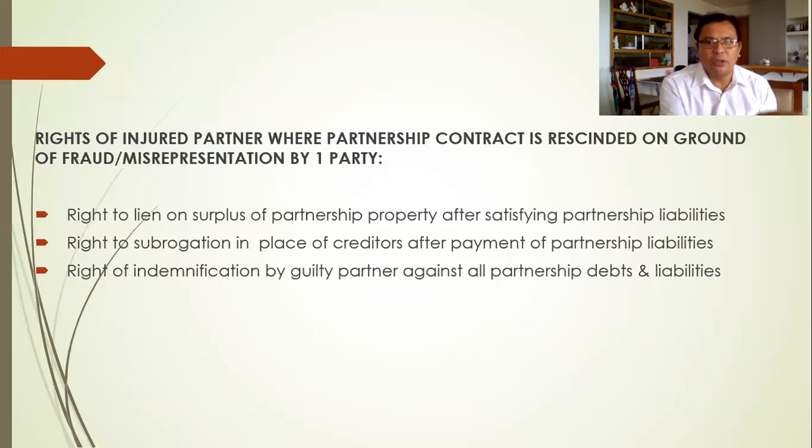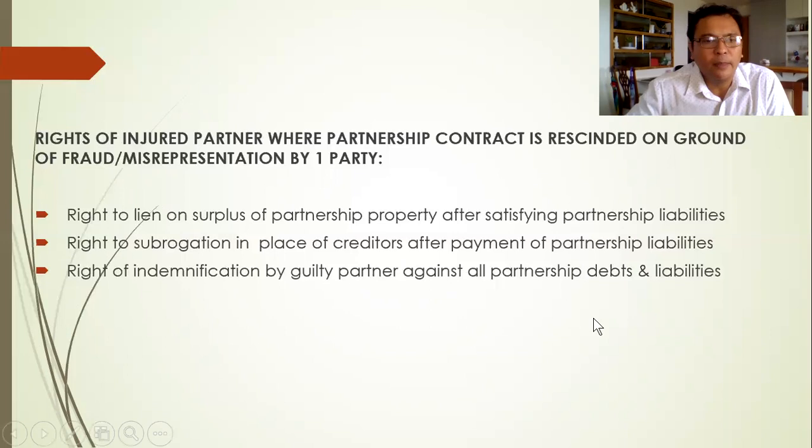So after paying all the liabilities, they are given a lien, or this lien is a charge. It is tantamount to giving the injured party priority over the surplus, over the person who is guilty of misrepresentation or guilty of fraud.